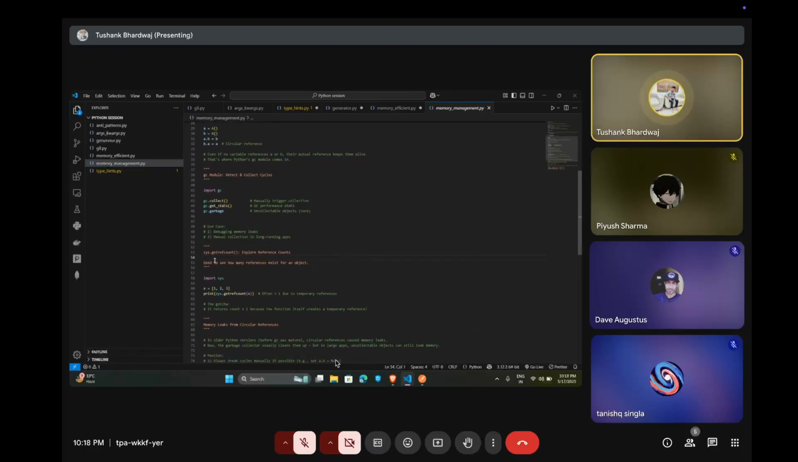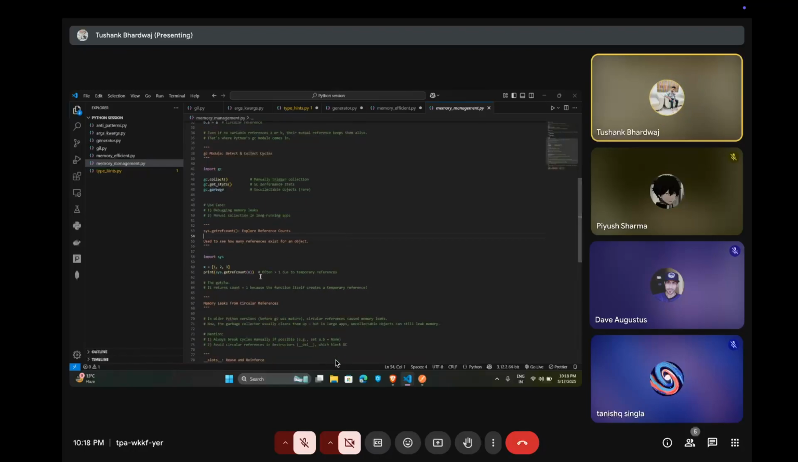And now we have sys.getrefcount, which is used to see how many references exist for an object. Often the count is one higher due to a temporary reference. The gotcha is that it returns count plus one, because the function call itself creates a temporary reference.